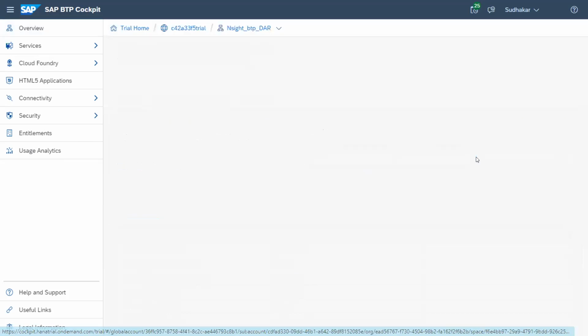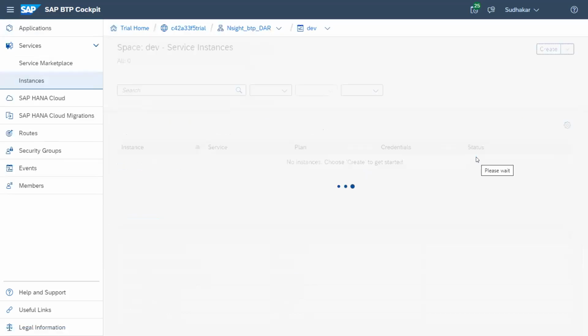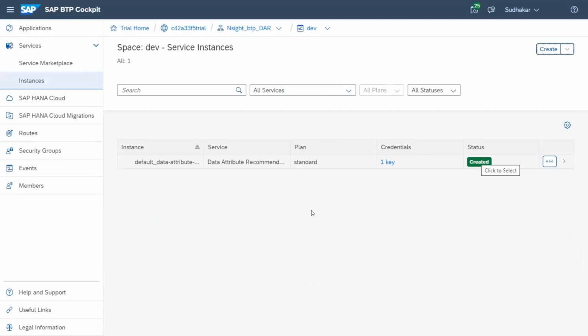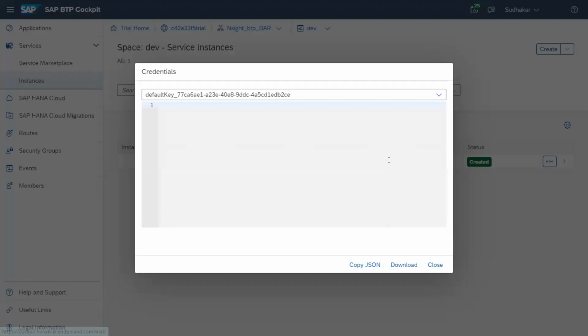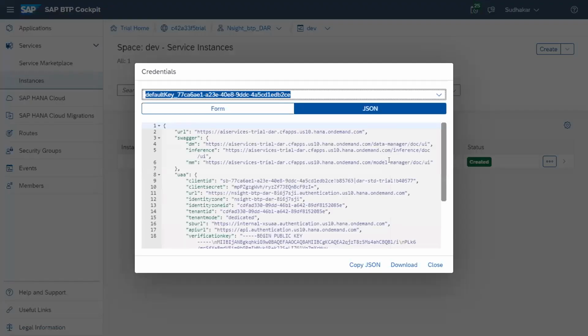The moment we click on the instance, it will open up the instance details, like name, plan, and then we have an option called credential. This credential is very important and is being used in the model, which Sandeep is going to show us in a few minutes. Here we can see that we have the option form and JSON. So we can download this JSON. This key has a JSON file, and we can leverage that further in our model.